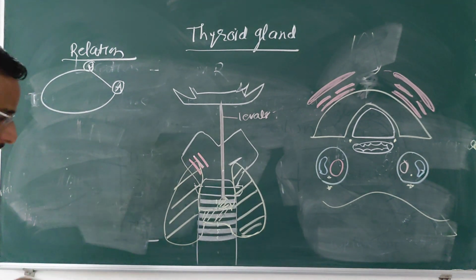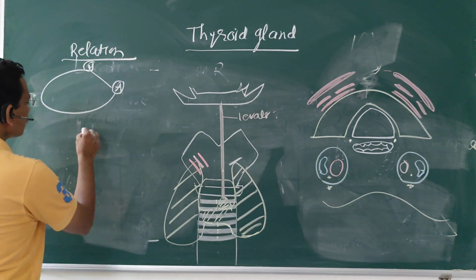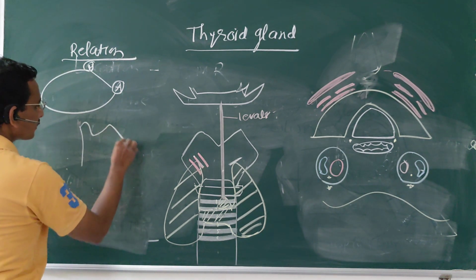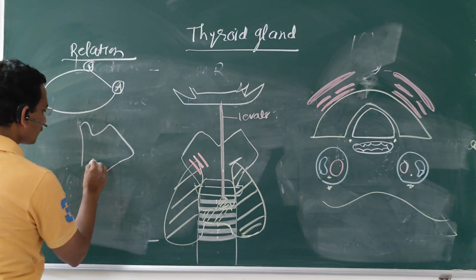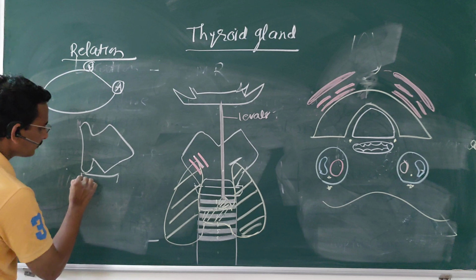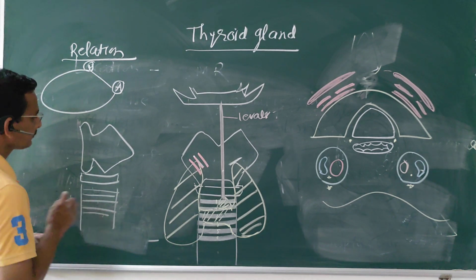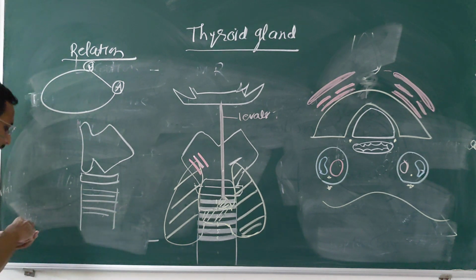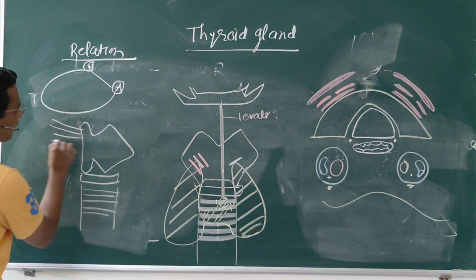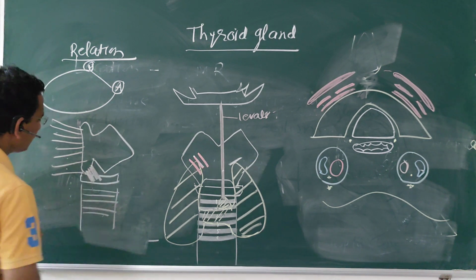Which is that? This is the thyroid and this is the cricoid cartilage. Okay, and then we have the trachea. So which muscle? This muscle is your inferior constrictor muscle, and another is your cricopharyngeus muscle.